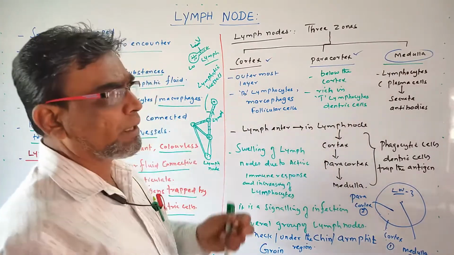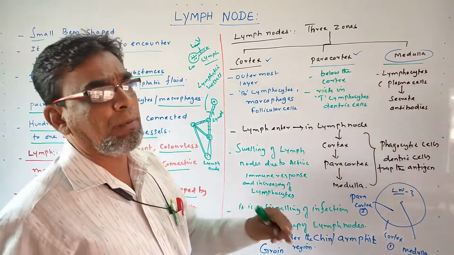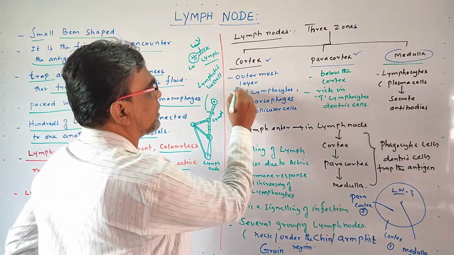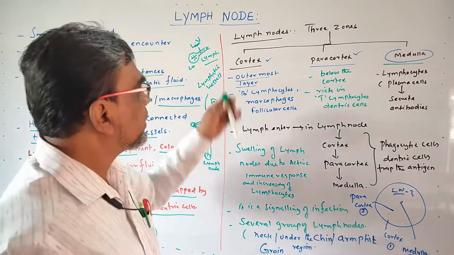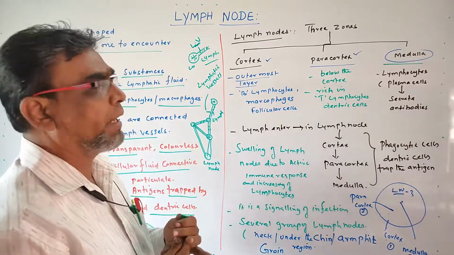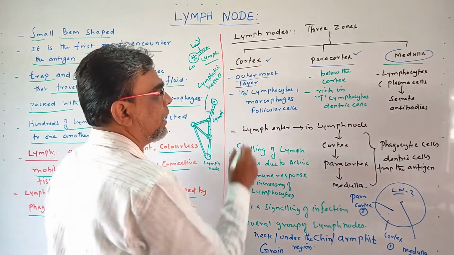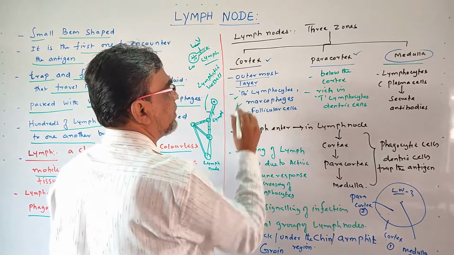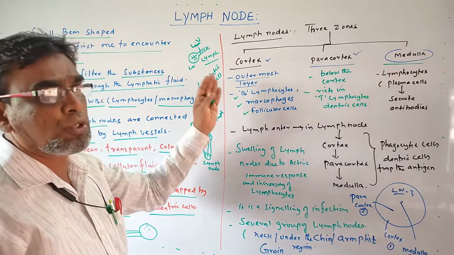So what is present in the cortex? What is present in paracortex? What are the components of medulla? We will see now. In the cortex region, the outermost layer, cortex is the outermost layer. This cortex region has B lymphocytes, macrophages, and follicular cells. These are the 3 cells present in the cortex region, the outermost.